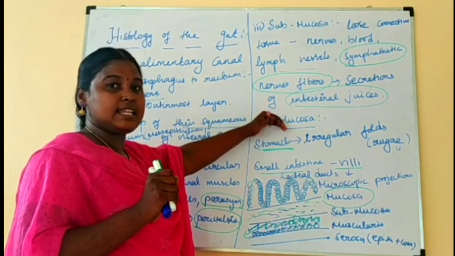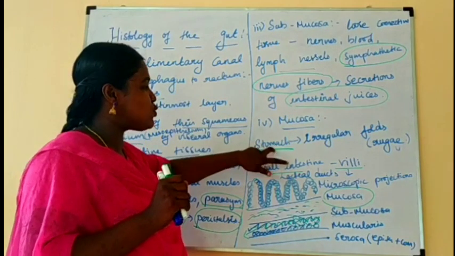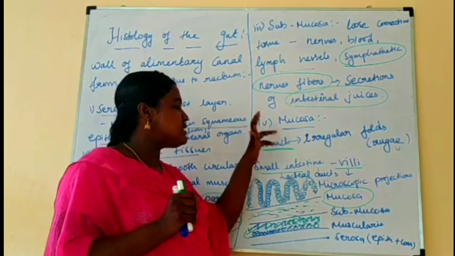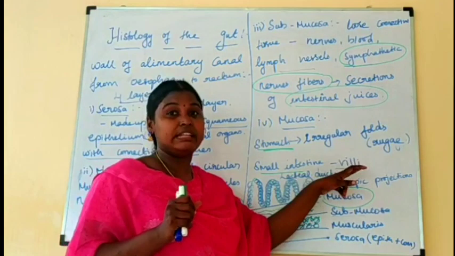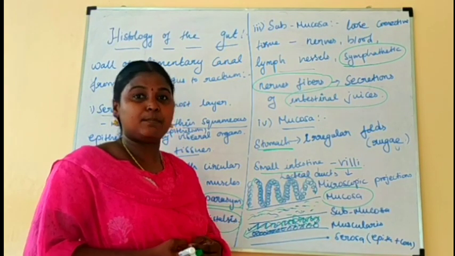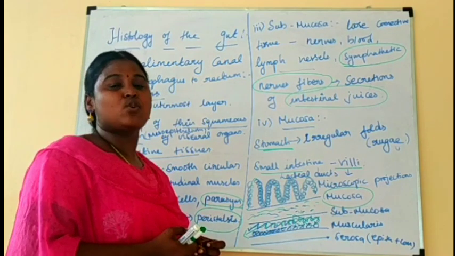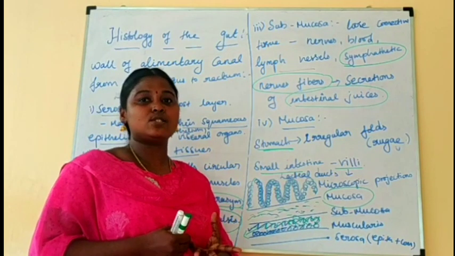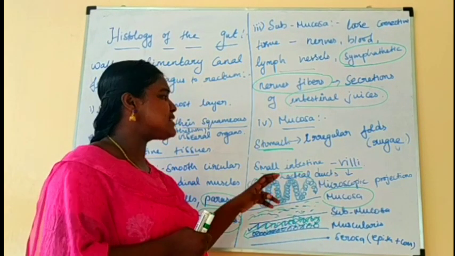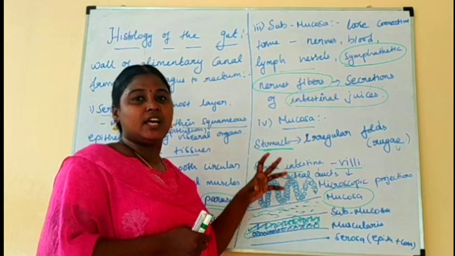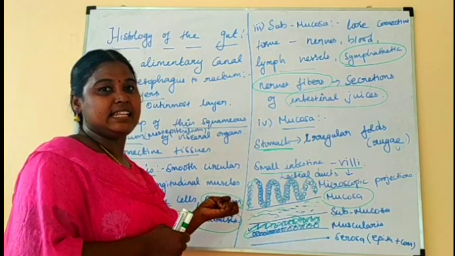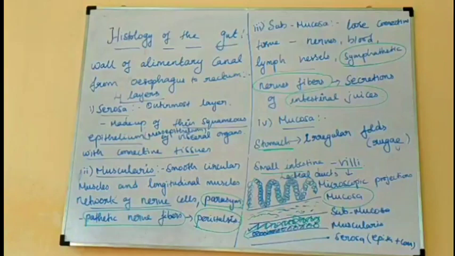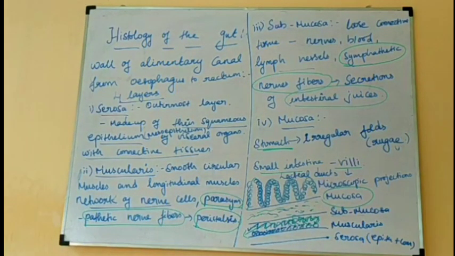These are the mucosa. In the stomach, it has irregular folds, rugae. In this mucosa there are villi. What are villi? Finger-like microscopic projections. Seen microscopically, they are called microvilli. What do they consist of? A network of blood capillaries and a lymph duct, which is called the lacteal duct. Can you understand? So this is the overall histology of the gut.